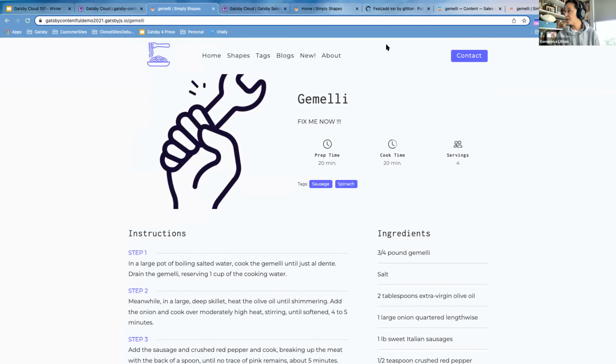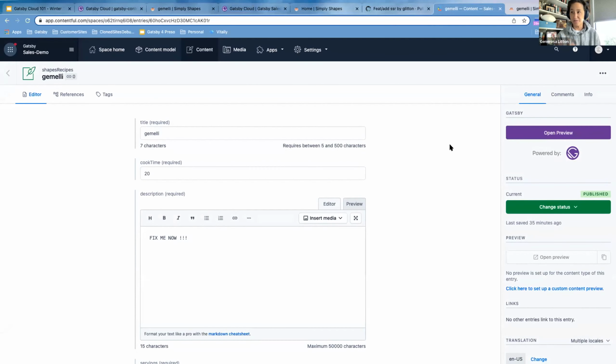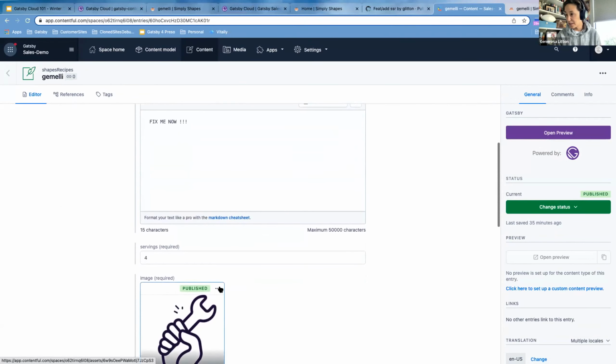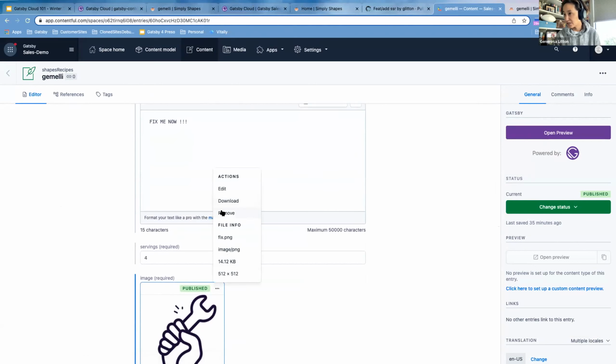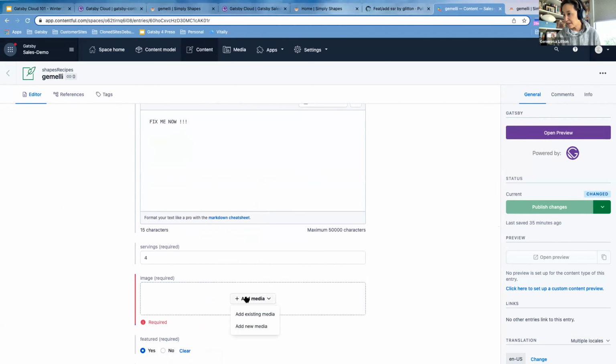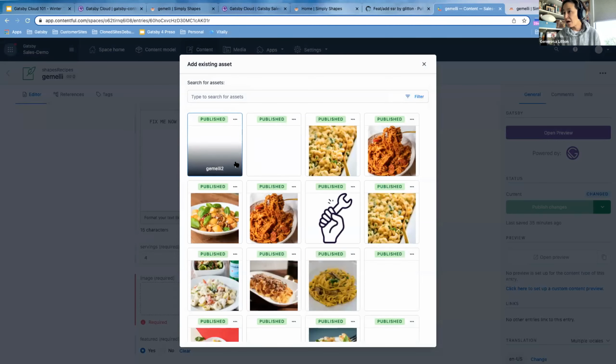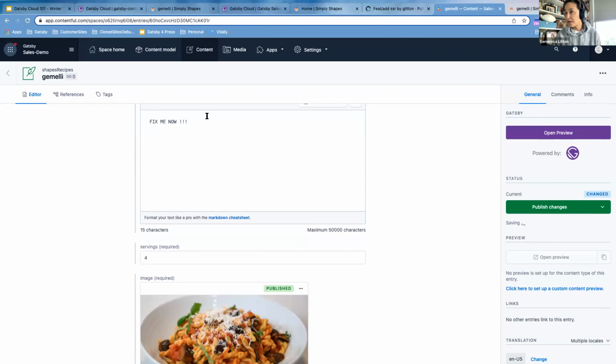As a content creator, I'm going to go to Contentful. This is the Contentful space that has the wrong content. The first thing I can do is change this. Let me remove my image and add a new one. Then let me find the actual right content for this.